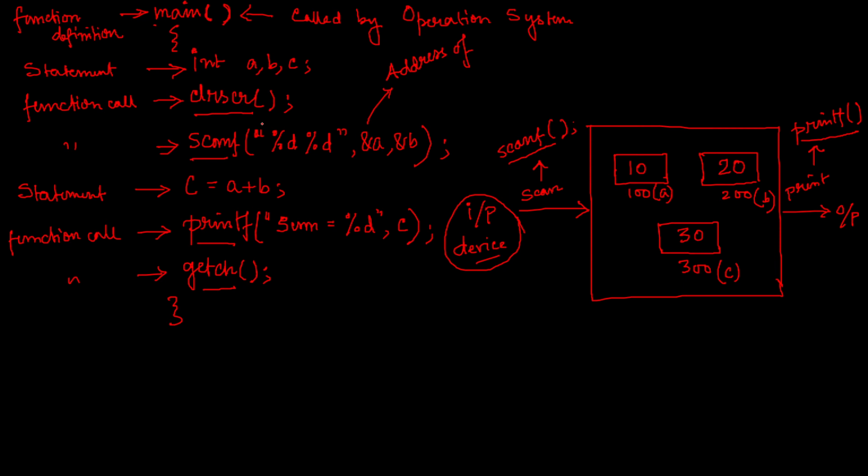But now the question comes: who has defined that the CLRSCR function will clear the screen, not hold the screen? Who has defined how it will clear, where the logic is written? It must be written somewhere, right? Just like I have defined the main function in my own way, somewhere the CLRSCR should be defined, that is, how it will clear the screen, the logic should be defined.